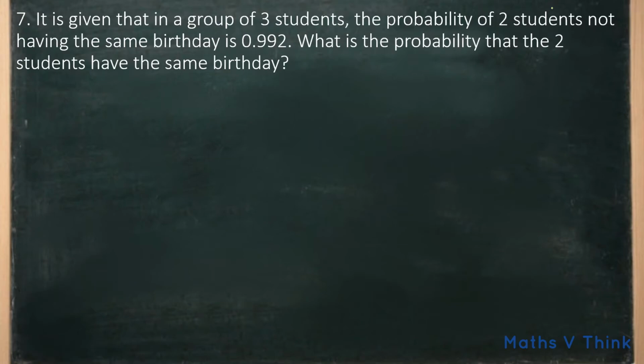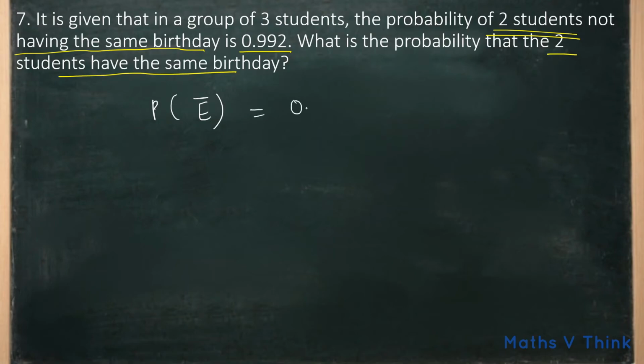So in the question they gave 2 students not having the same birthday is 0.992, and we need to find 2 students having the same birthday. Nothing but in the question they gave probability of not an event, means not having the same birthday, is 0.992, and we need to find probability of E, that is two students having same birthday.